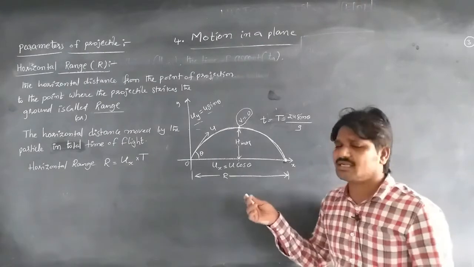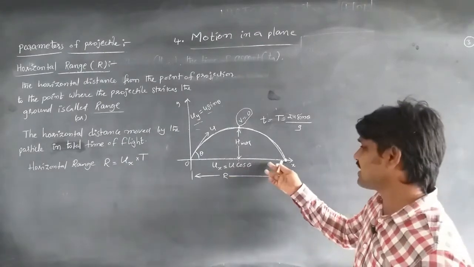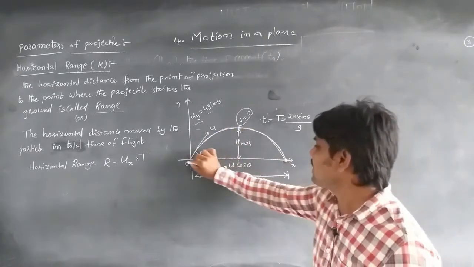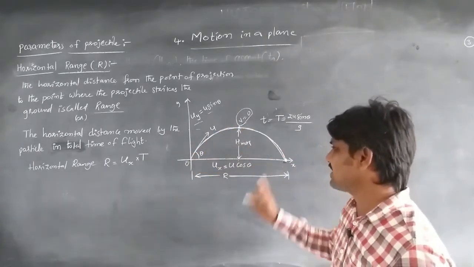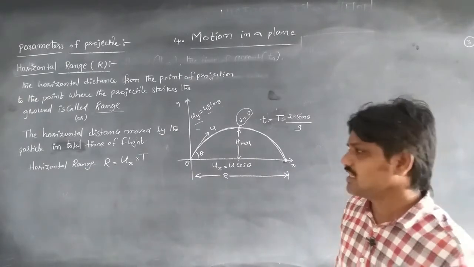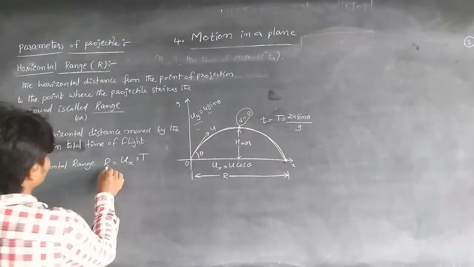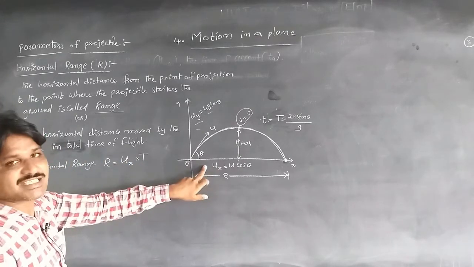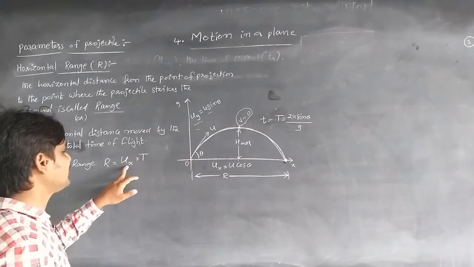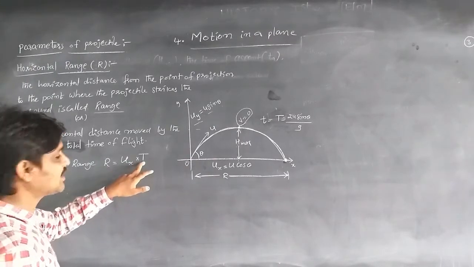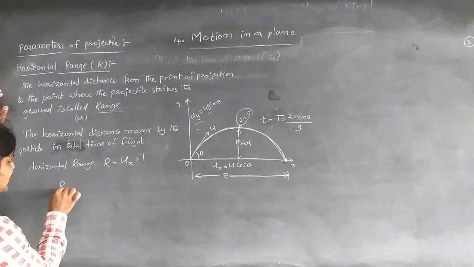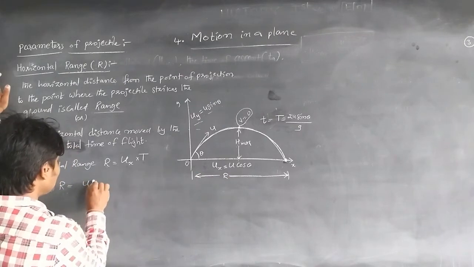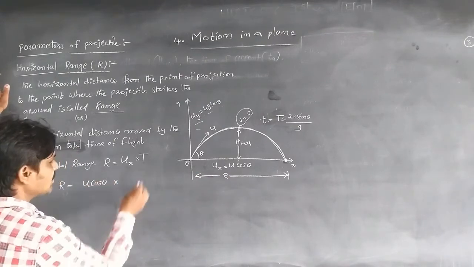Here we can also say that the horizontal distance moved by the particle during its total time of flight is also called the horizontal range. Horizontal range is nothing but a distance, so it is equal to velocity into time. This is the horizontal distance traveled by a particle, so we take the horizontal velocity into total time of flight t. So r is equal to ux, the horizontal velocity, that is u cos theta, into time of flight.